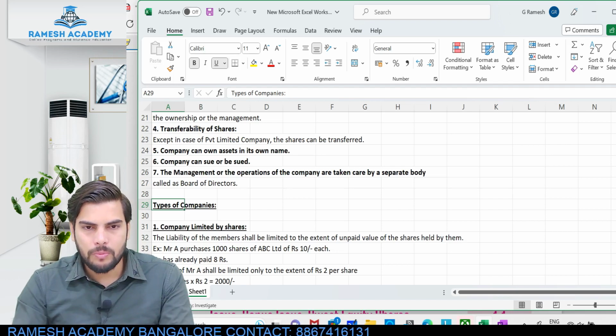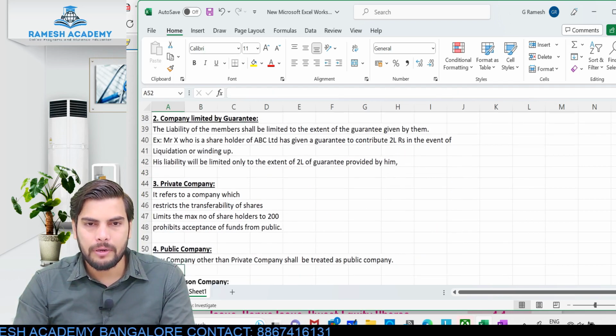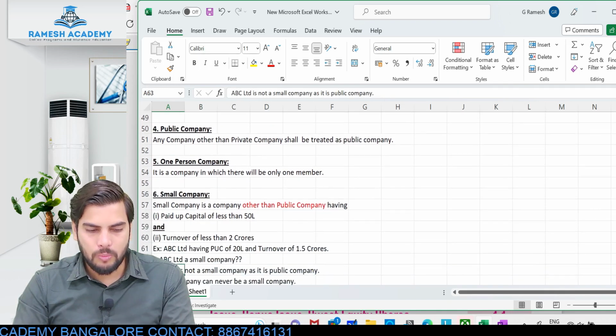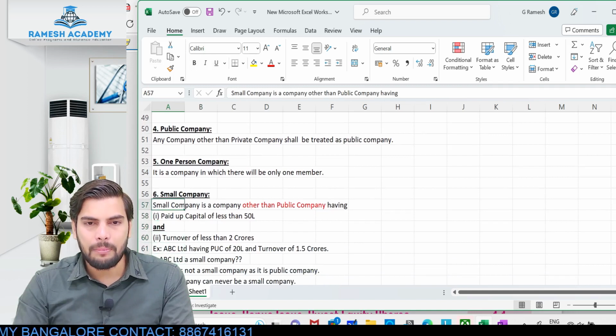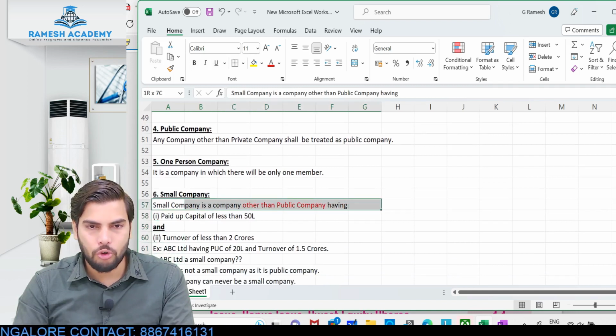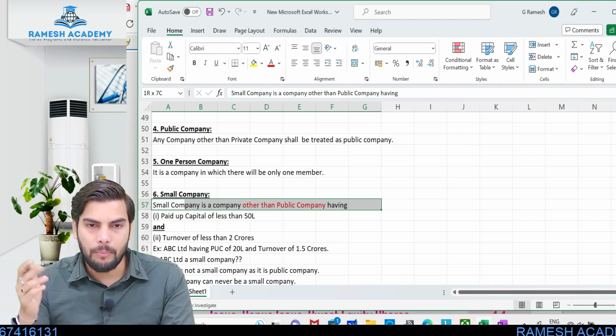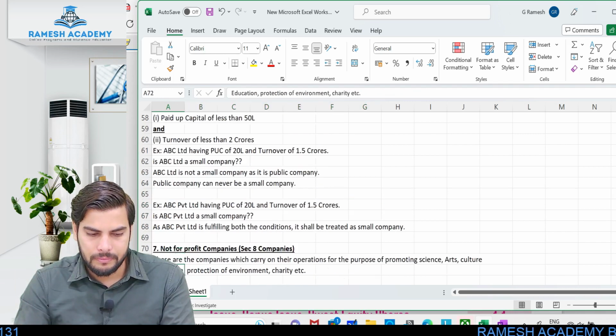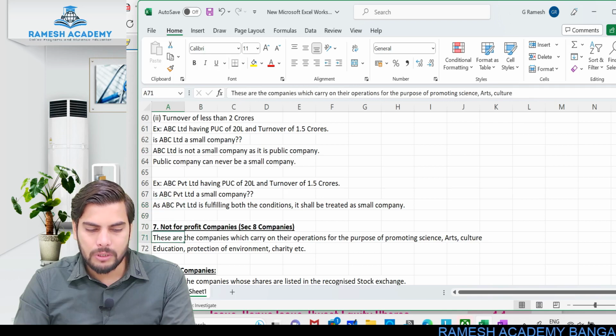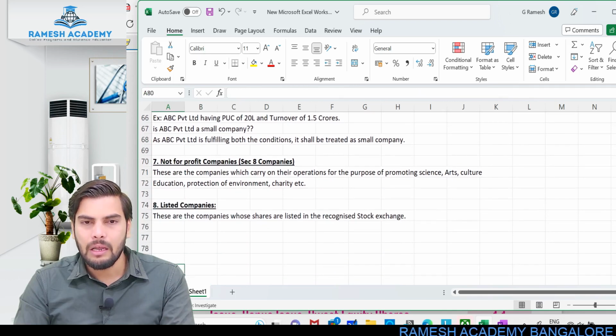Then we discussed public limited company. Then we discussed small company. Can a public company be treated as a small company? No. A small company is a company other than a public company having paid up capital of less than 50 lakh or turnover of less than 2 crores. Both the conditions should be fulfilled. Clear?